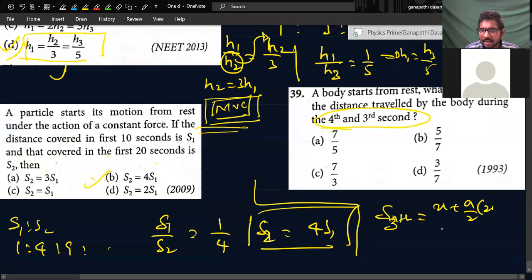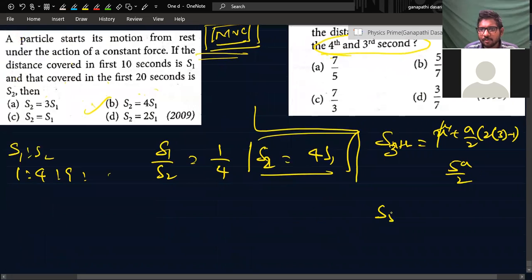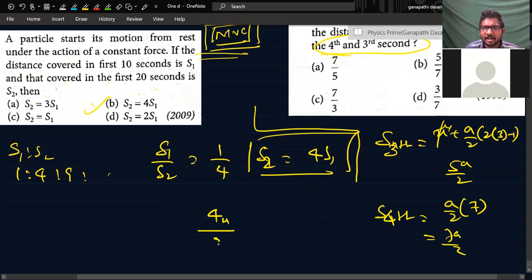S third is U plus A by 2 into (2 into 3 minus 1). That is 6 minus 1. U is 0, so we will get 5 by 2, 5A by 2. S fourth is what? U is 0 again. A by 2 into (2 into 4 minus 1), 8 minus 1, 7. 7A by 2. If you take the ratio of fourth second divided by third second distances, A by 2 cancels. The answer will be 7 by 5.